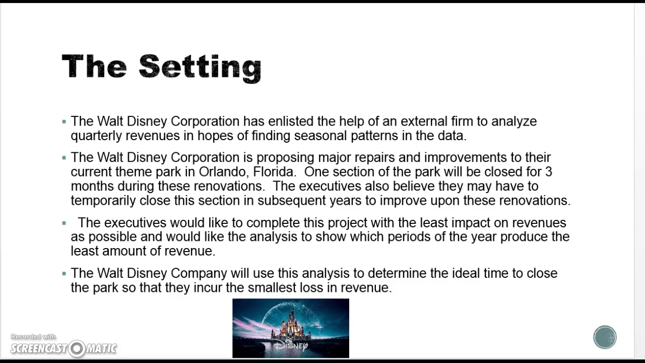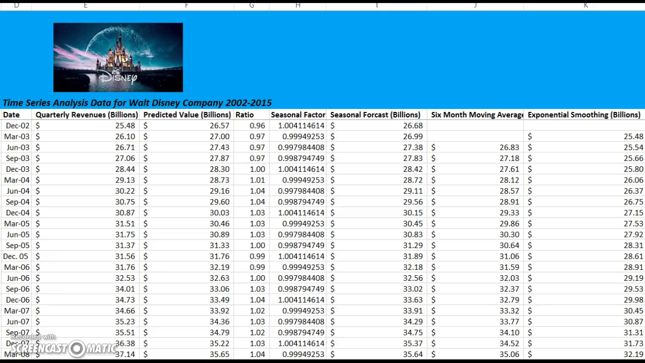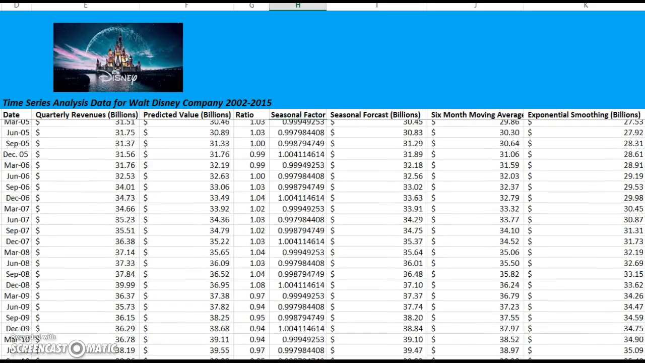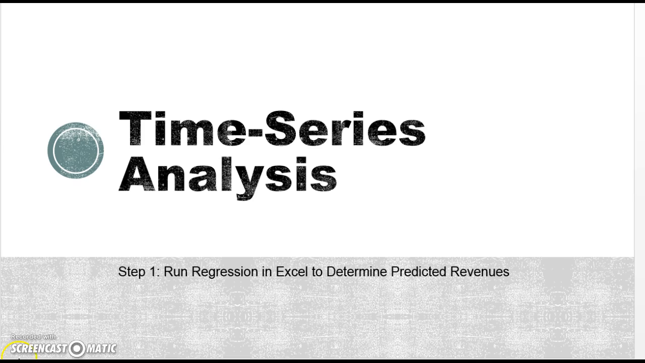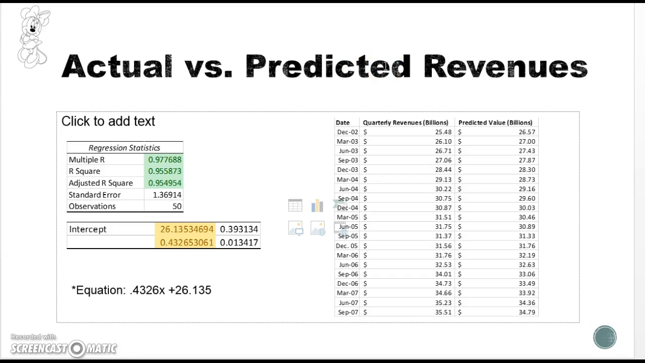So we're going to start our time series analysis. I can actually let you take a look at my Excel spreadsheet. All this data here we're going to go through briefly in this presentation, so don't worry about that. We're going to start with the first step, which is a regression model to determine the predicted revenues. My regression model yielded a 0.95 adjusted R-squared value, which is absolutely wonderful. And that has led to some values here that are very close, however not identical, which means that we do have some inaccuracy in my data and equation here down at the left-hand corner.